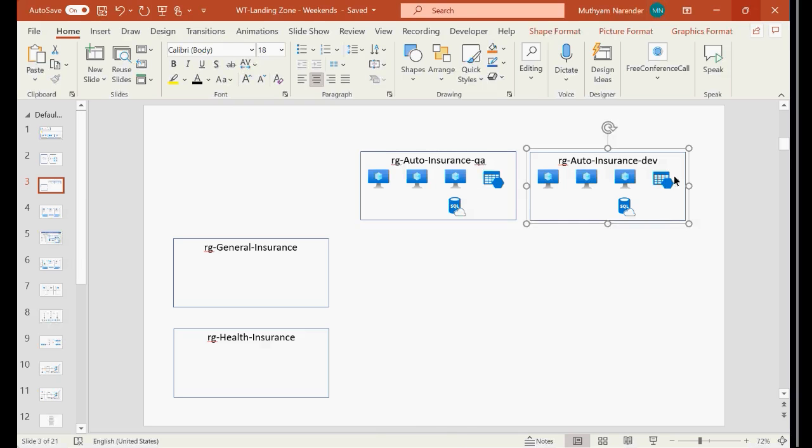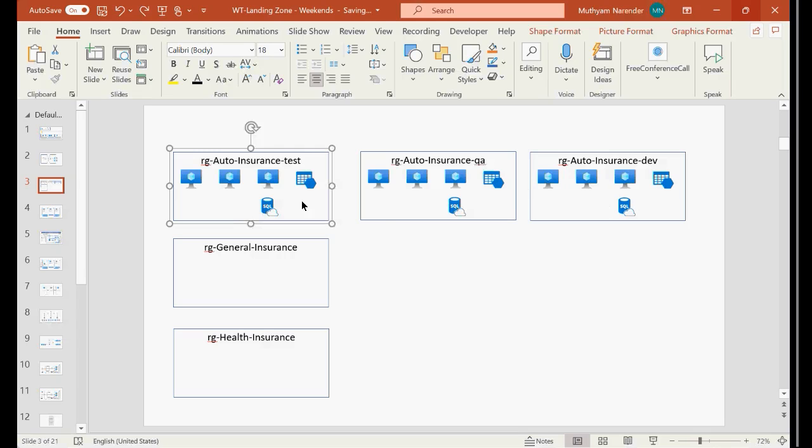Yeah. So this is what I was talking about. This is my resource groups, and this is how I will organize all my resources, and I'll represent my application. My application is made up of all these things, maybe other items also, right? An example I gave you. Likewise, you can build the environment and you can destroy the environment, whatever way you want, right? Resource group deployments are very, very easy. You can bring it in a moment and you can destroy it in a moment. That is the power of resource groups.